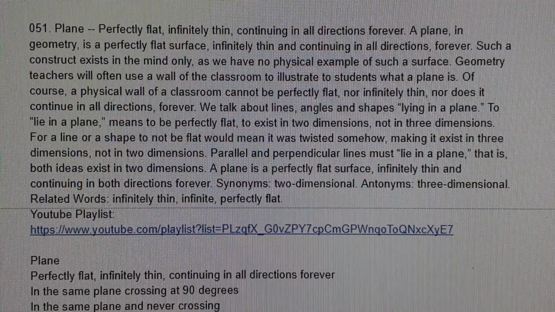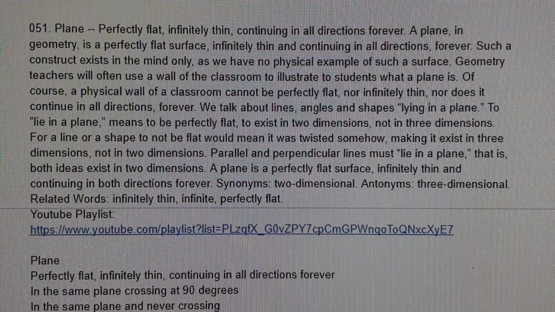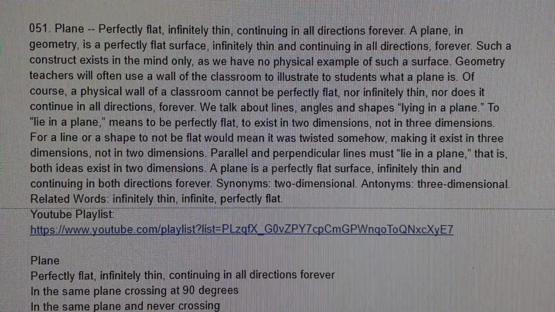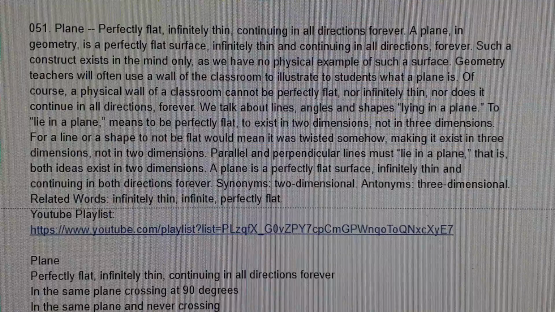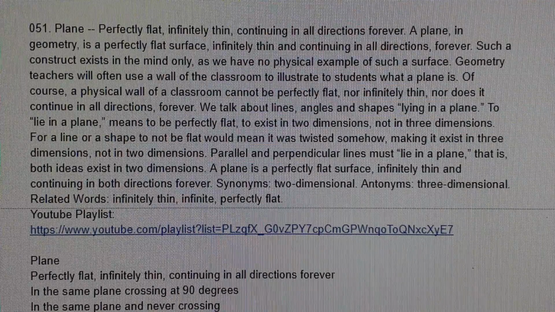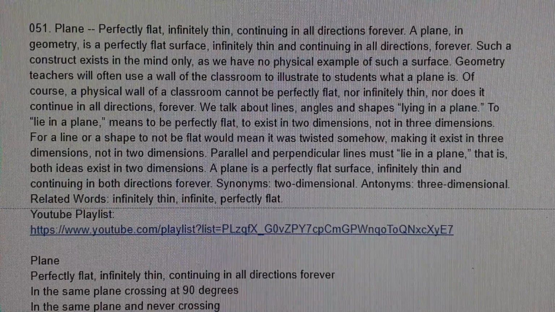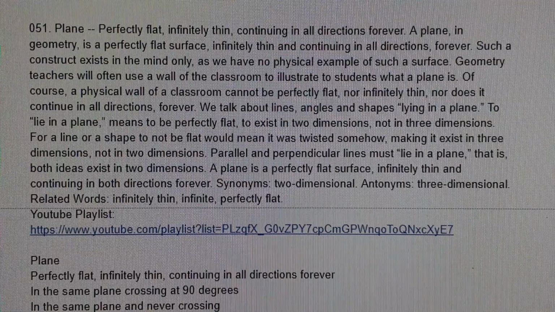Parallel and perpendicular lines must "lie in a plane." That is, both ideas exist in 2 dimensions. A plane is a perfectly flat surface, infinitely thin and continuing in both directions forever.